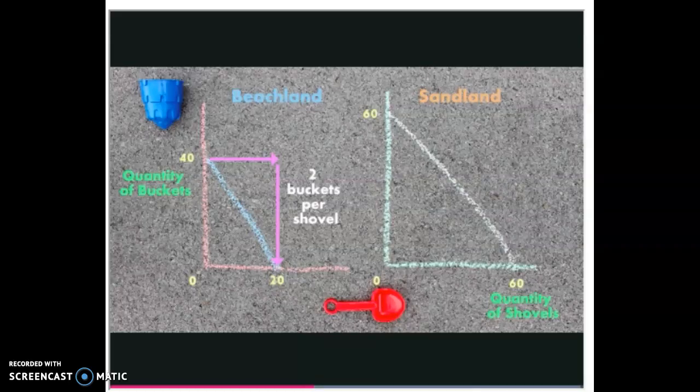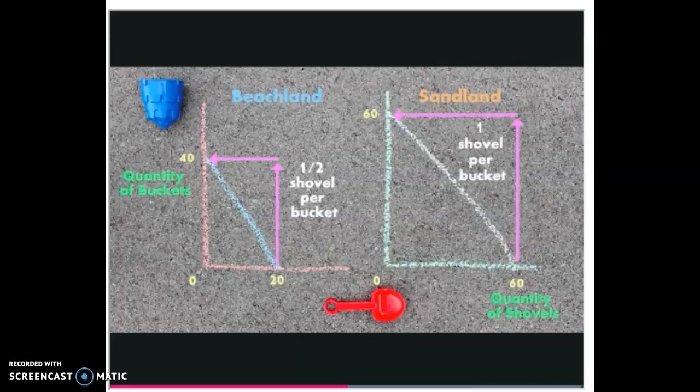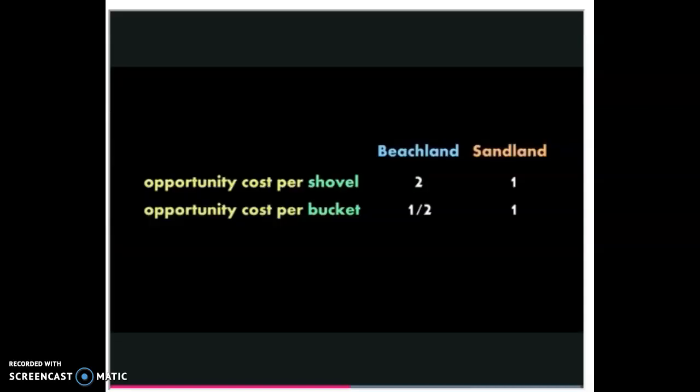When Sandland increases its shovel production from 0 to 60, its opportunity cost is 60 buckets, so its opportunity cost is 1 bucket per shovel. Looking in the other direction, when Beachland increases its bucket production from 0 to 40, its opportunity cost is 20 shovels, which is 1/2 shovel per bucket. When Sandland increases its bucket production from 0 to 60, its opportunity cost is 60 shovels, which is 1 shovel per bucket. Take a look at this table and see if you can tell who has a comparative advantage in making shovels.